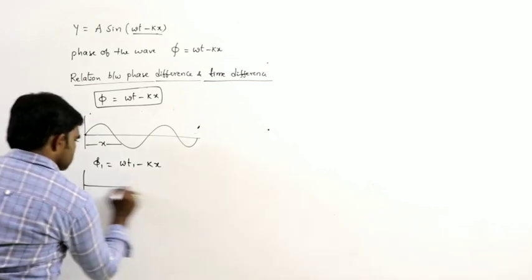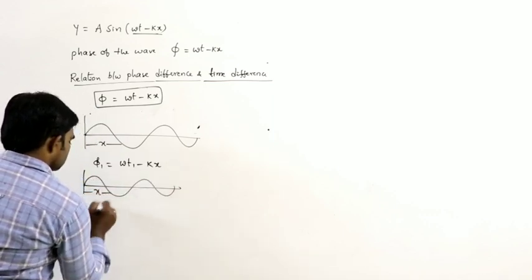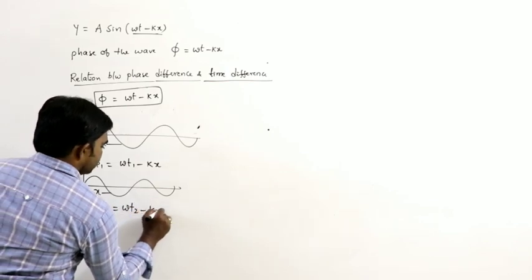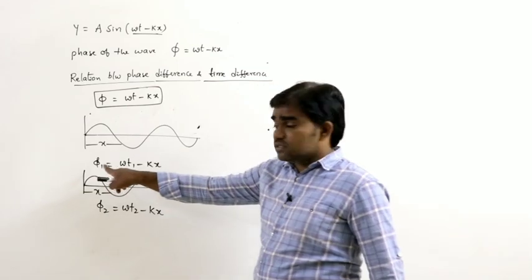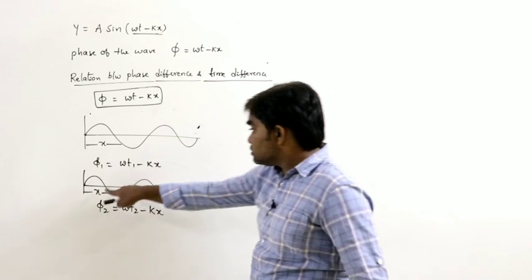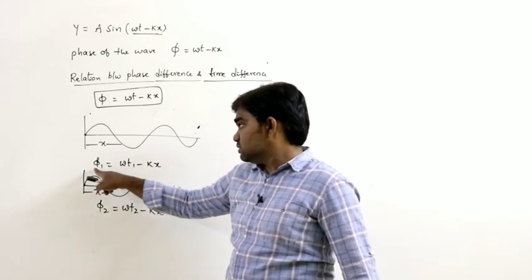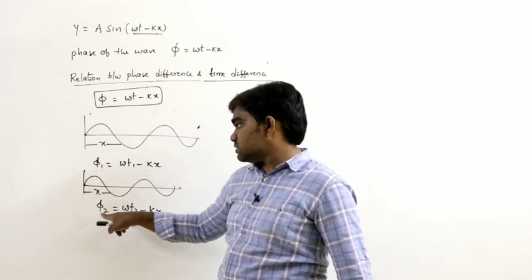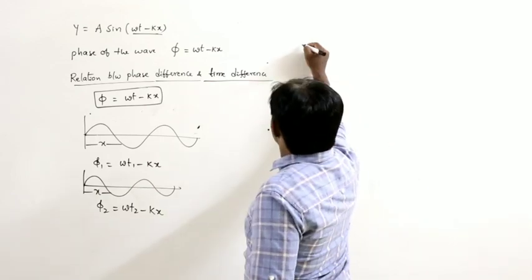In the second situation, for the same distance x, phi 2 is equal to omega t2 minus kx. In the first case, phi 1 is equal to omega t1 minus kx. Here the distance remains constant and time varies. So phi 1 equals omega t1 minus kx, and phi 2 equals omega t2 minus kx. So, now the phase difference.